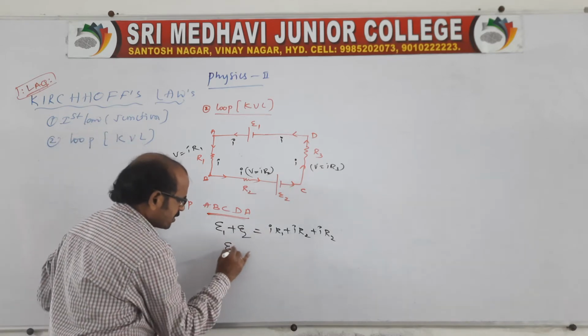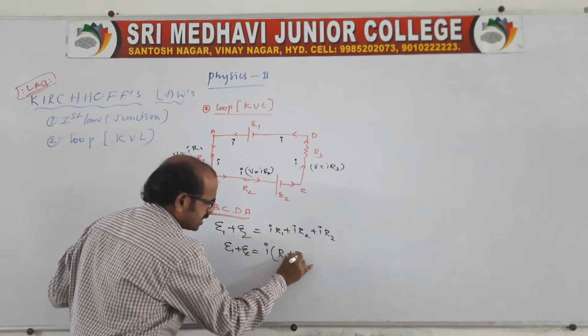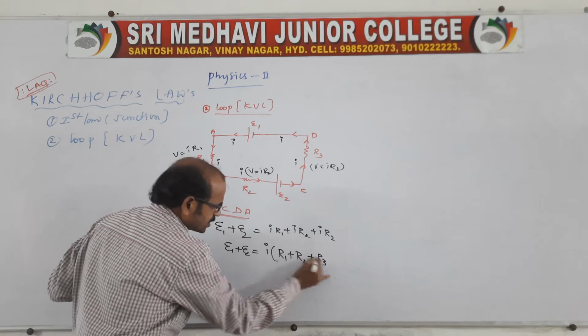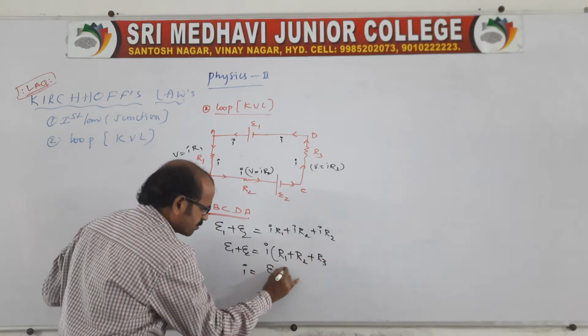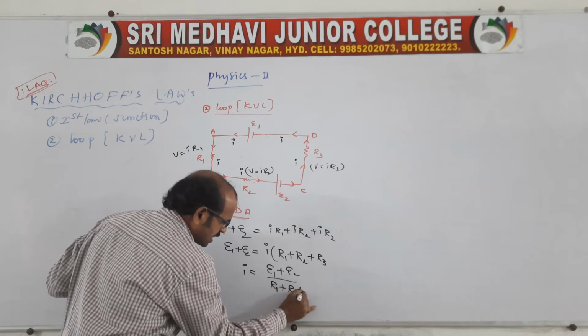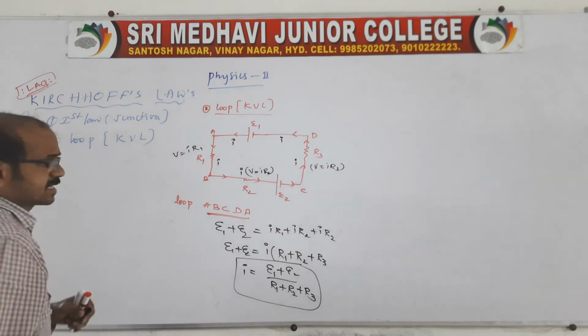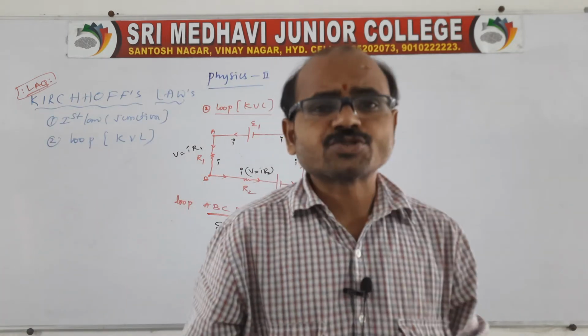From this, E1 plus E2 is equal to I into (R1 plus R2 plus R3), so the current in the given loop is (E1 plus E2) by (R1 plus R2 plus R3). This is the second law. Based on this first law and second law, we have a Wheatstone bridge.